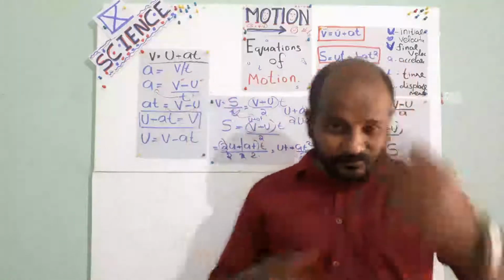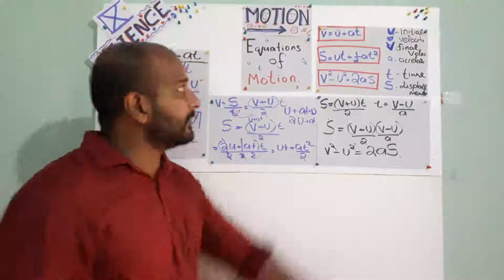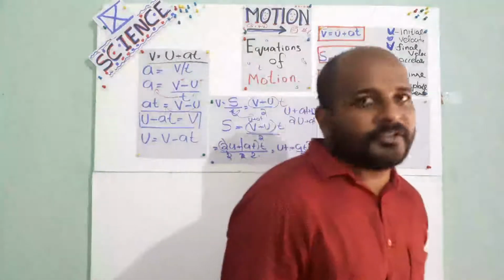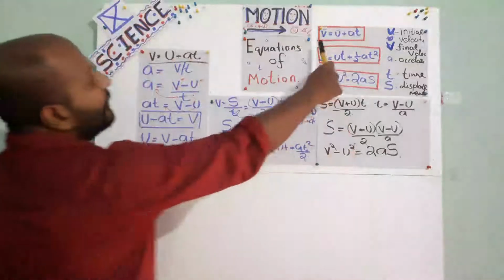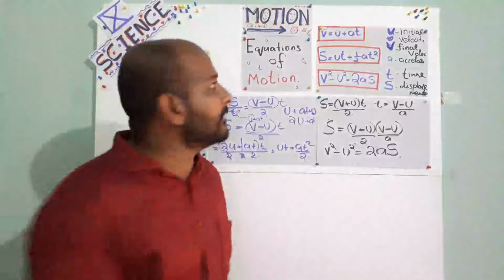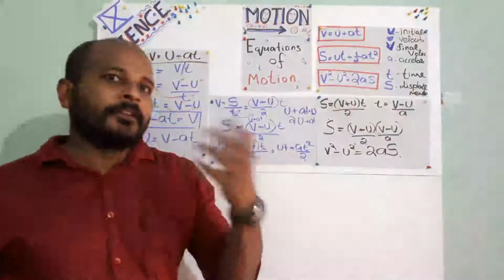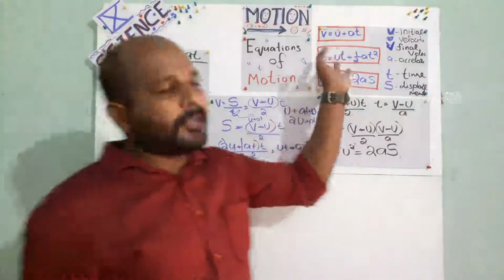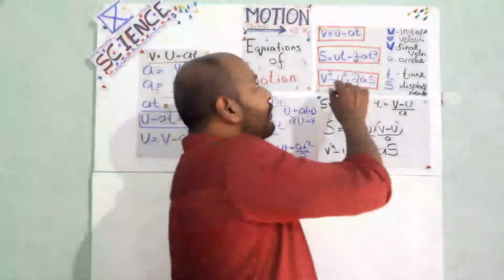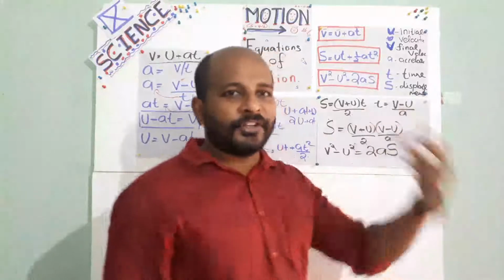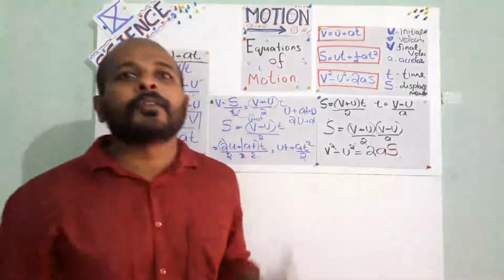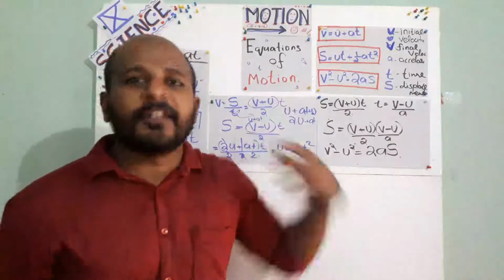So these are the main things. One more time we can start from the beginning. Just see the 3 equations of motion. They are called kinematic equations, isn't it? v is equal to u plus at. The first equation is based on acceleration. The next 2 equations are based on displacement. Displacement s is equal to ut plus half at square. The third one, v square minus u square: the square of final velocity minus the square of initial velocity will give us 2 times acceleration and displacement.